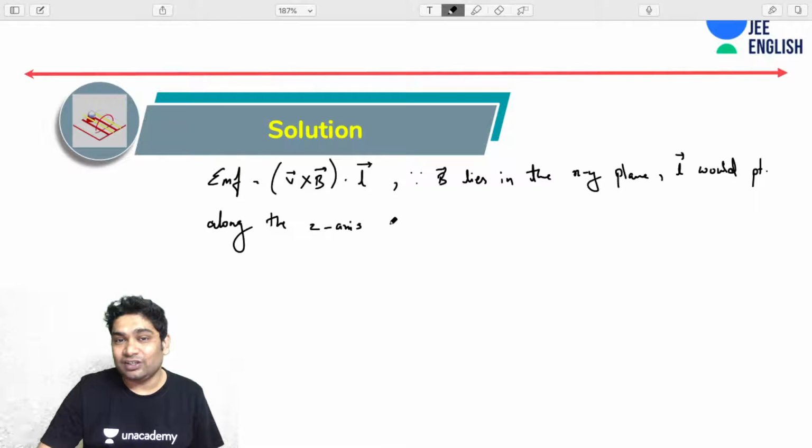Since it has length 2, I can say that L vector, I am assuming it to be 2k cap. Okay.